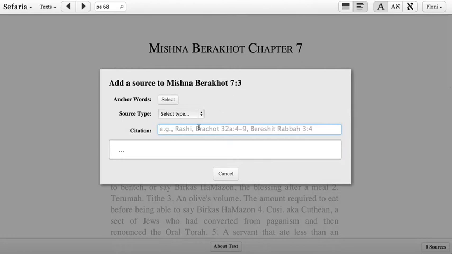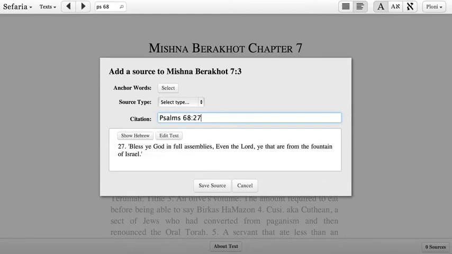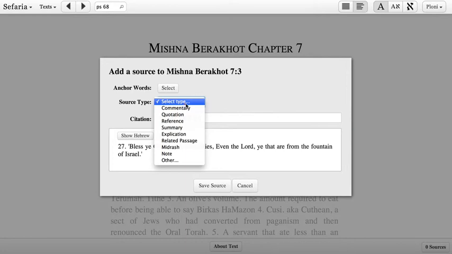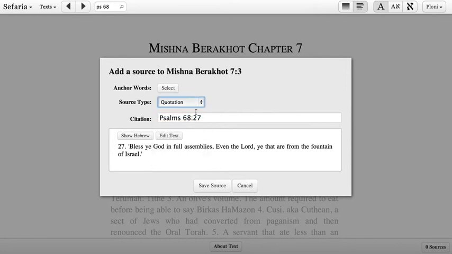So all I really need to add a source is a citation. So in this case I know it was the book of Psalms, and that it's Psalm 68 verse 27. Here it is. This is the text that was quoted. I can also add a source type to indicate that I knew that it was a quotation, that the Mishnah is directly quoting this text.